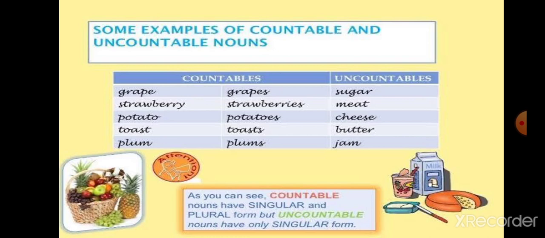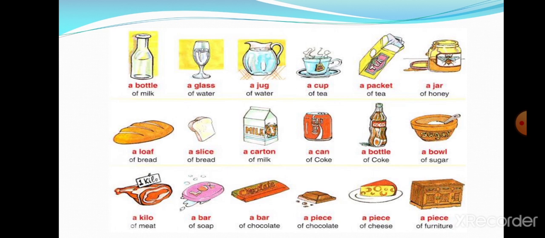Now we will see what are quantifiers. Quantifier means a bottle of milk. One specific measurement we are using for this uncountable noun. A glass of water. Here we are not adding any s or es to make it into plural form, but we are taking a special unit that is called quantifier.